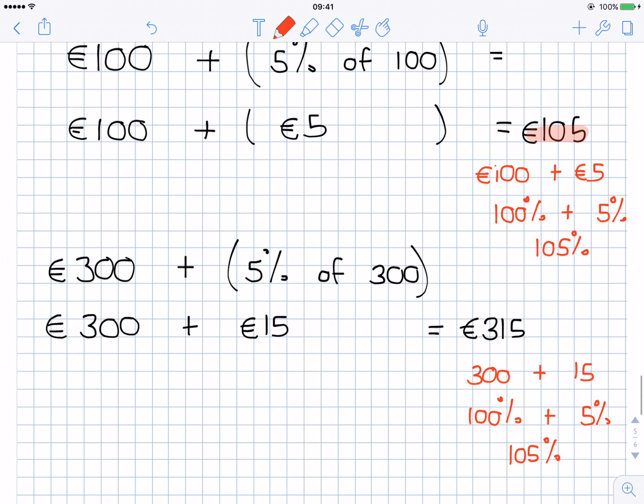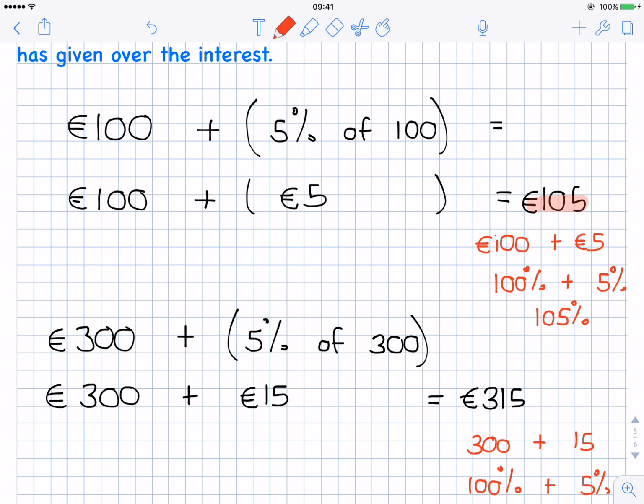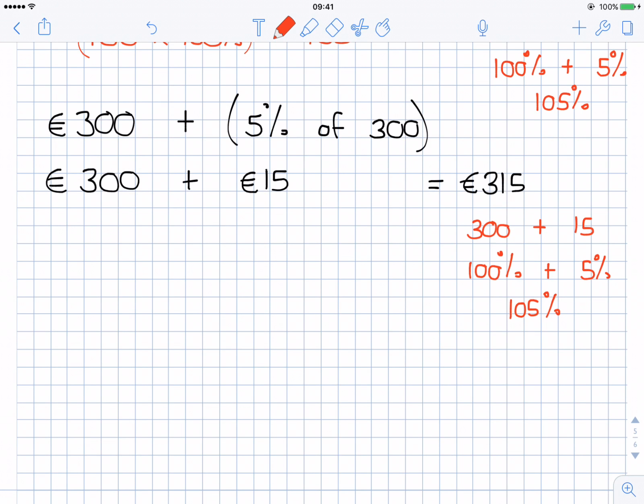And if we don't believe that, let's just check it. Instead of doing 5% of 100, let's see what 105% of 100 is. And if you do that on your calculator, the calculator comes back straight away with 105. It gets the percent and adds it on for you at the same time. Down here, if you do 300 multiplied by 105%, the calculator will say 315. It will find out that 5% is €15 and it will add it on for you.